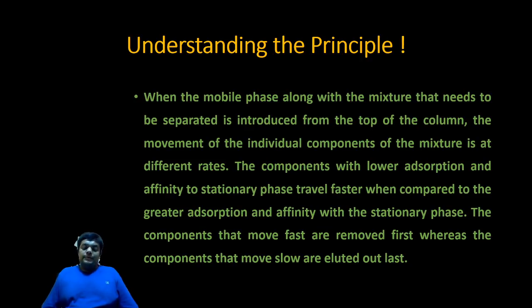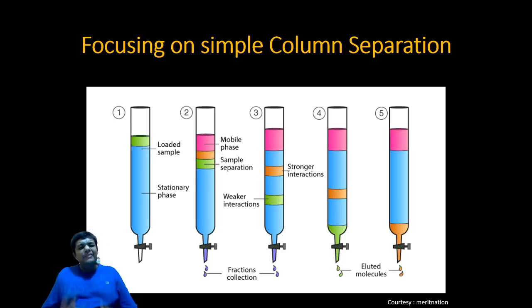column chromatography. Moving ahead, we will be focusing on this simple column separation where you are having a column. It is filled with a stationary phase. If you can see over here, the stationary phase is filled in a glass column. On the top, a sample is loaded, and above the sample, you are adding a mobile phase. Mind well, this sample is also prepared in mobile phase. It is not only the sample that is added.